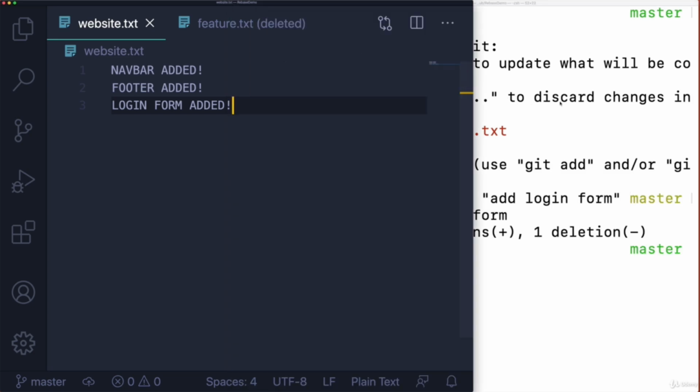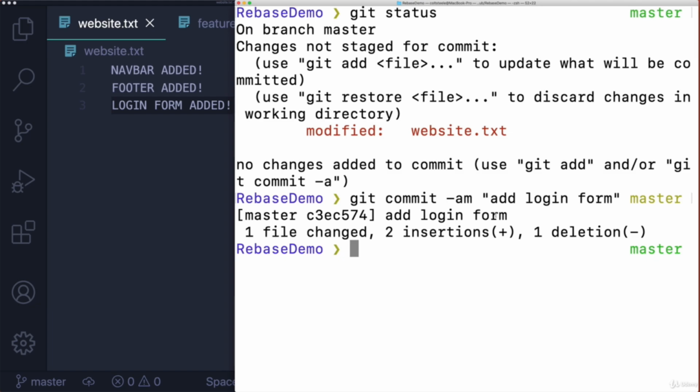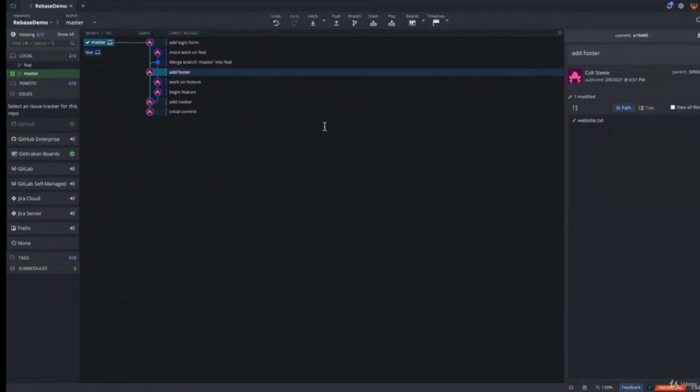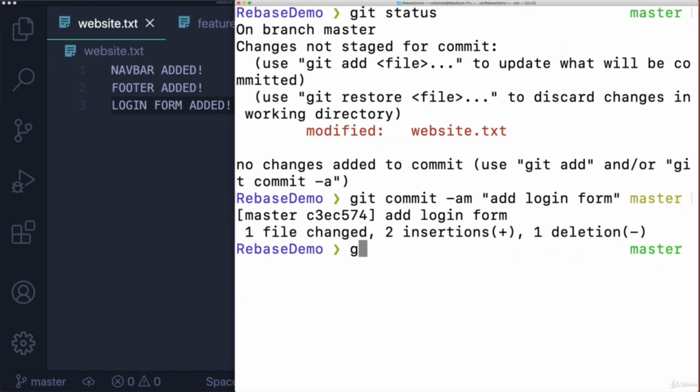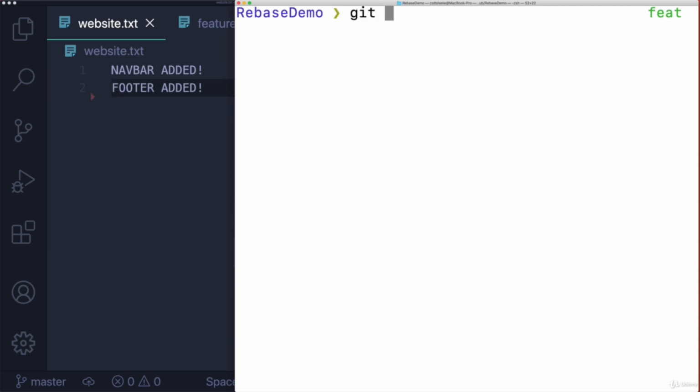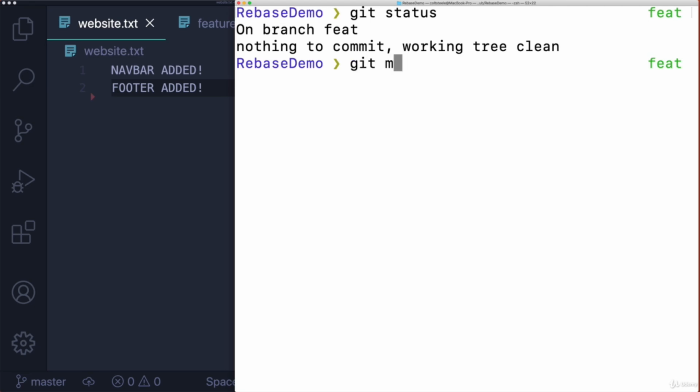And the feature I'm working on, actually, it would be really useful if I had that login form on that feature branch. So once again, I could do the same thing, right? I could go onto the feature branch and merge master into feature. So I'm going to do that because now there's a commit that I don't have. So I go back to feature, git switch, and then I'm going to do just git status, make sure I don't have any uncommitted stuff, git merge master.